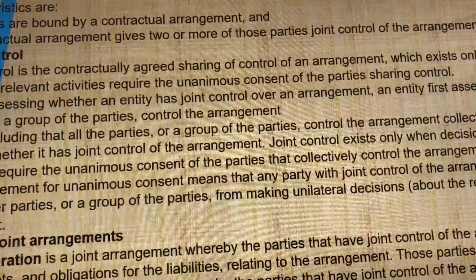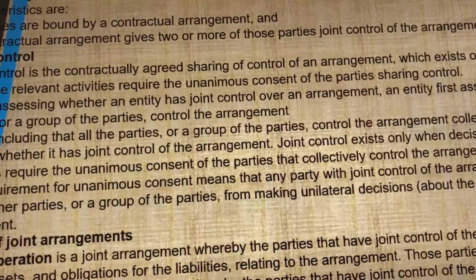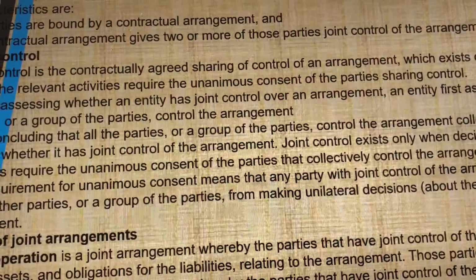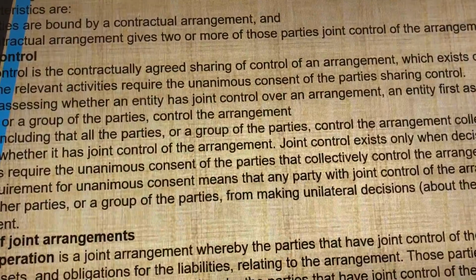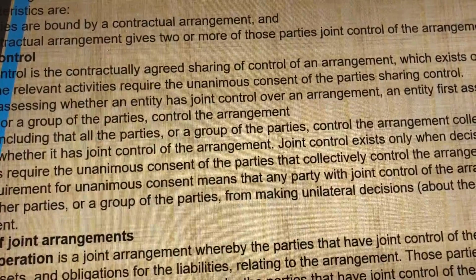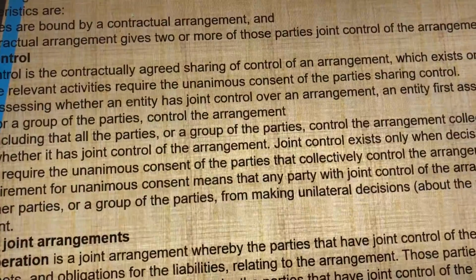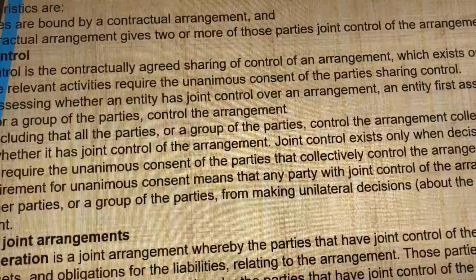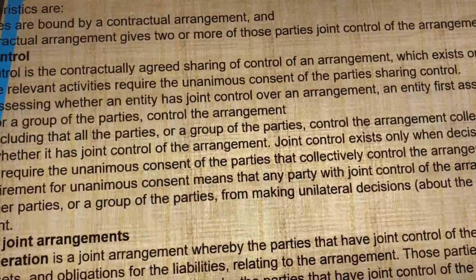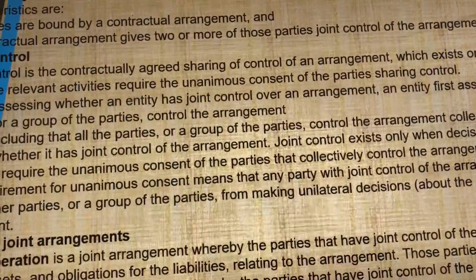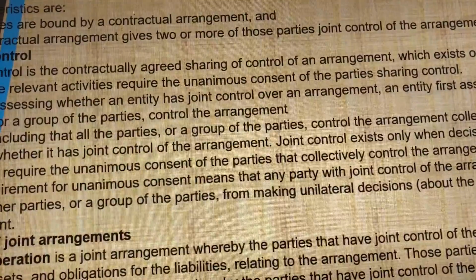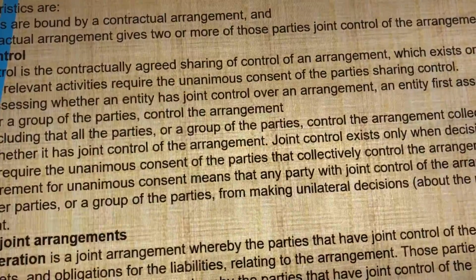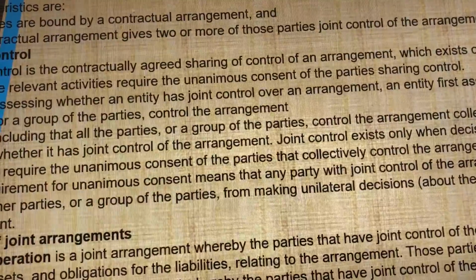There are two types of joint arrangements. Number one, joint operation. Number two, joint venture. A joint operation is a joint arrangement whereby the parties that have joint control of the arrangement have rights to the assets, and obligations for the liabilities, relating to the arrangement.